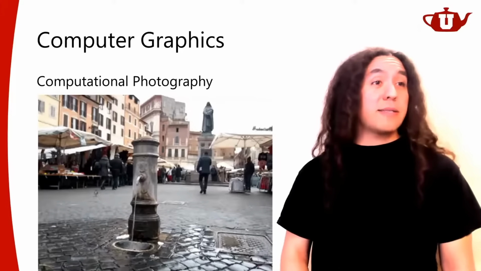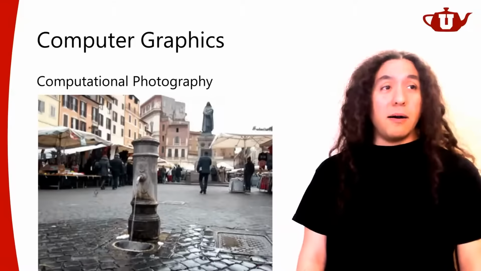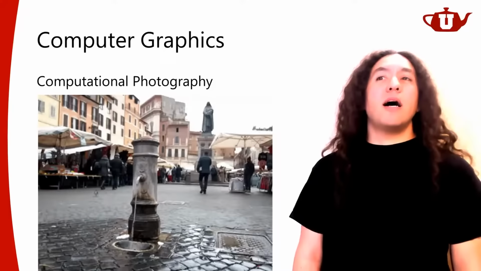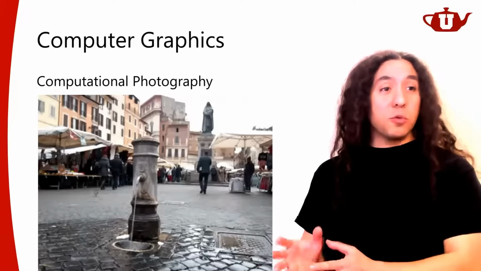Another one, a big one actually, is computational photography. So this is the process of taking photographs using computational tools.